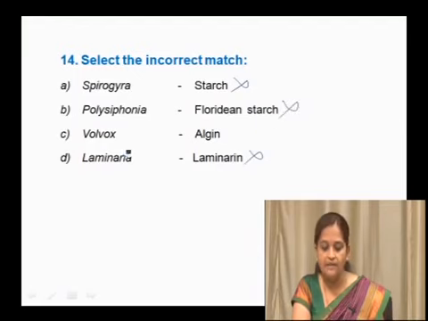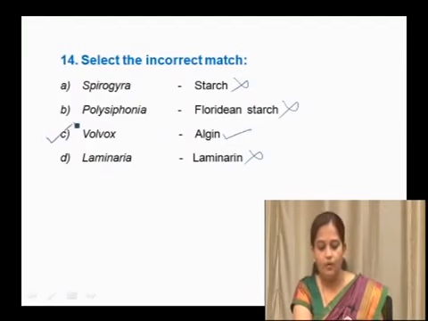Whereas, Volvox is a green, Chlorophyceae member alga which stores food in the form of starch but not in the form of algin. Algin is present in brown algae, produced by the cell wall but not in Volvox. This is a hydrocolloid, a substance used commercially. That is not the correct option for Volvox. So here the incorrect match is option C. Volvox, Algin is an incorrect match.